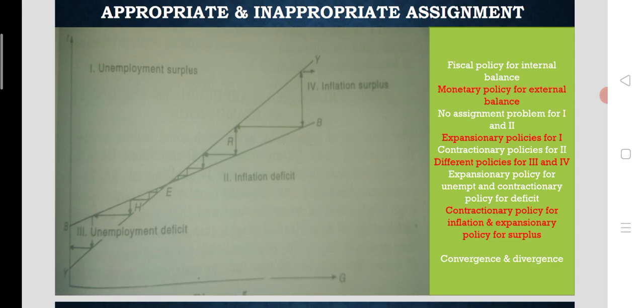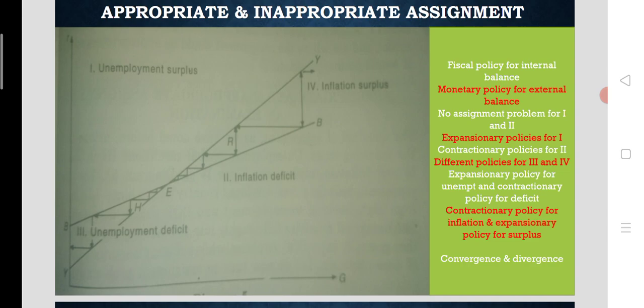So for that, unemployment is the case here. In order to wipe out or reduce the unemployment, government expenditure is increased. This is the case of expansionary fiscal policy being applied. So internal balance is obtained. Then there is a small disturbance in external sector equilibrium. Again, a deficit is the case: when government expenditure increases and income increases, then imports increase. So that is the reason for the deficit in this case. So in order to overcome the situation, again the rate of interest is increased slightly according to the situation.